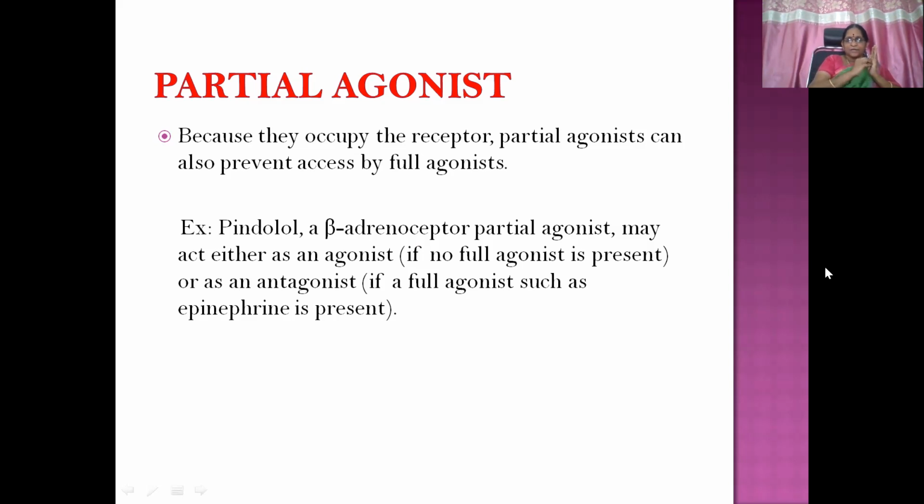If you have a full agonist, that is epinephrine, then only very few beta adrenoceptors are left over, which can combine with epinephrine and produce a little less action or even an antagonizing action. It is not exactly antagonism; they prevent access by the full agonist.